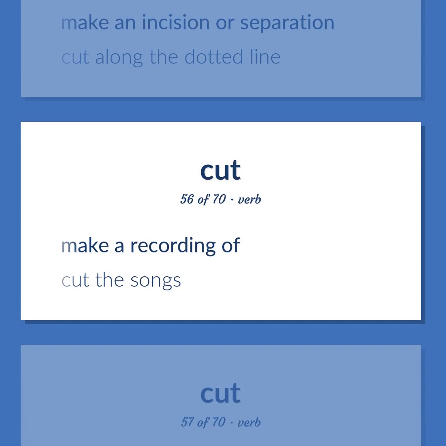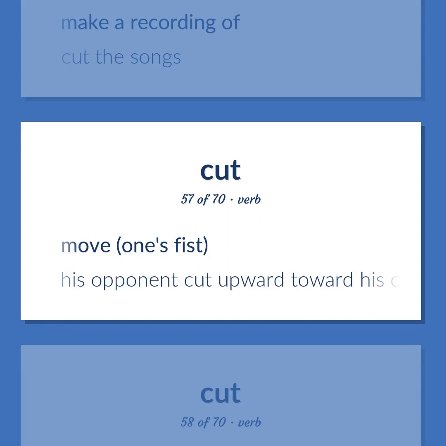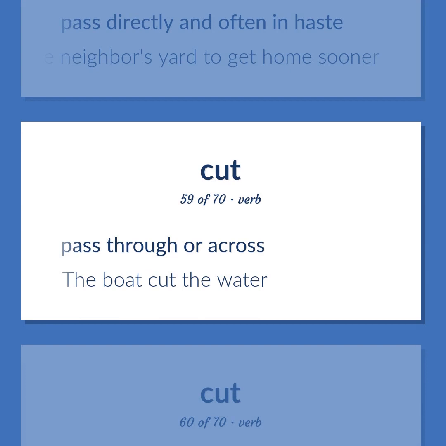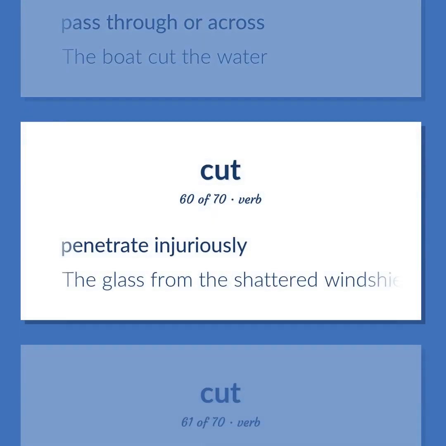Make a recording of. Cut the songs. Move one's fist. His opponent cut upward toward his chin. Pass directly and often in haste. We cut through the neighbor's yard to get home sooner. Pass through or across. The boat cut the water. Penetrate injuriously. The glass from the shattered windshield cut into her forehead.